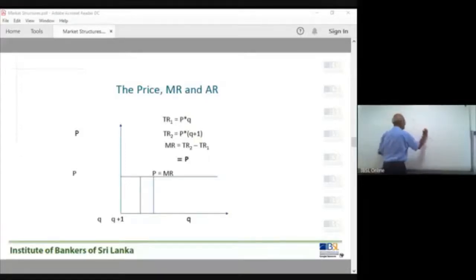This is the demand curve faced by the firm. Firm's demand curve, let's say small d. Small d is the demand curve faced by the firm.